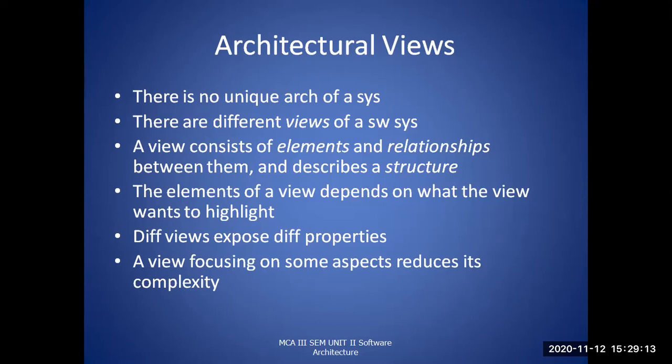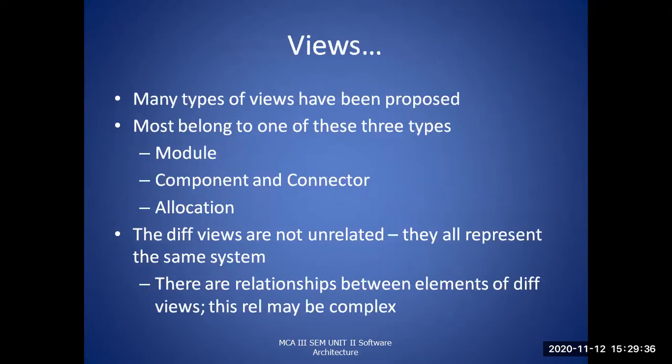The elements of a view depend on what the view wants to highlight, and it will expose different properties and focus on some aspects, which also reduces complexity. The views are of three types: module view of an architecture, component and connector view of an architecture, and allocation view of an architecture.